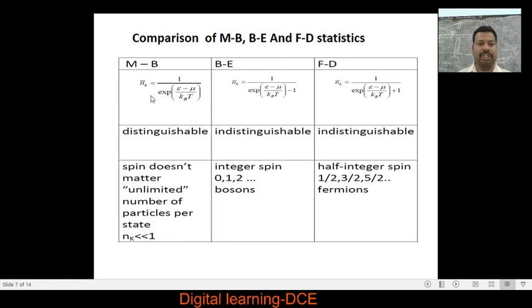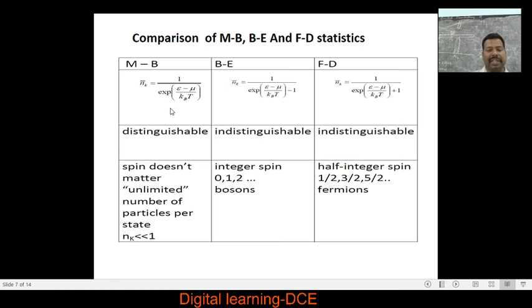The distribution function, n_k bar, is equal to 1 over e to the power of (e minus mu) divided by k_B T for MB; 1 over e to the power of (e minus mu) divided by k_B T, minus 1 for BE; and 1 over exponential (e minus mu) divided by k_B T, plus 1 for FD. This is the distribution function. We may also express it in terms of f of e.